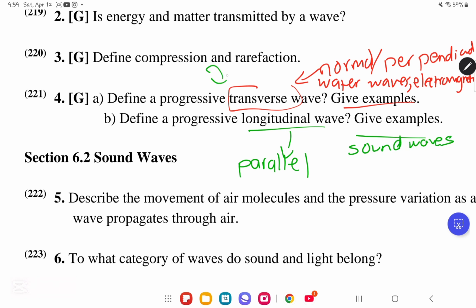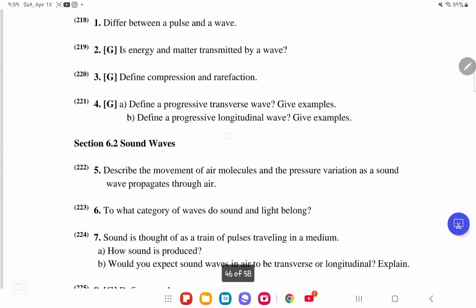Another example of transverse waves would be the waves that move in ropes. If you tie the hair tie, you will see that the hair tie will move up and down, not left and right. So this means that it is normal or perpendicular. That means the waves in ropes are transverse waves.